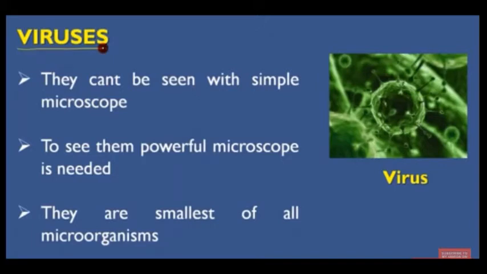The second microorganism is virus. I don't think I should give you any introduction of this microorganism, as nowadays you may have seen often in TV and newspaper daily as COVID-19. The important thing is how powerful these viruses are. It can stop the activities of the whole world. They can't be seen with simple microscope. To see them, we need powerful microscope. They are smallest of all microorganisms.